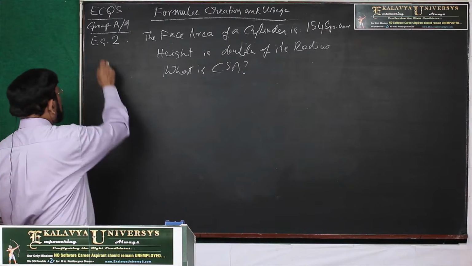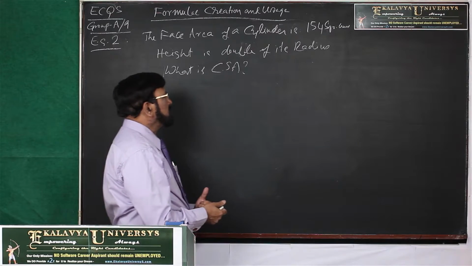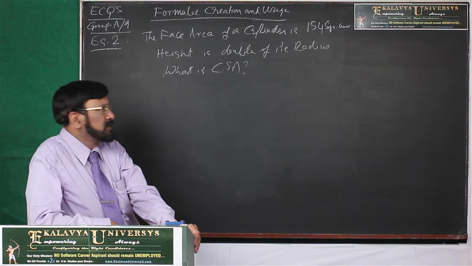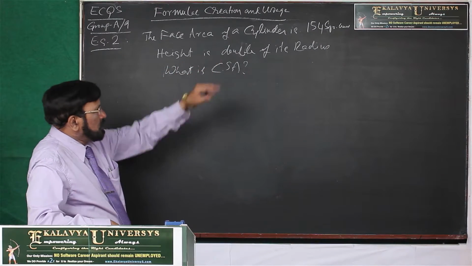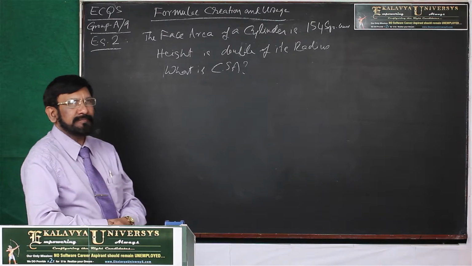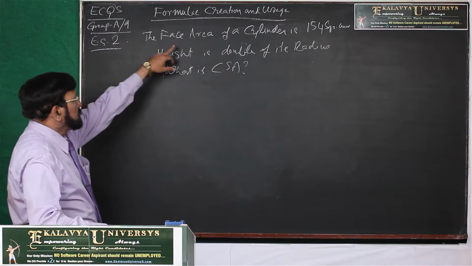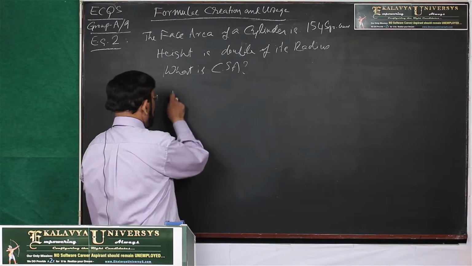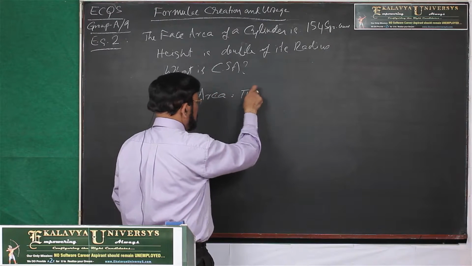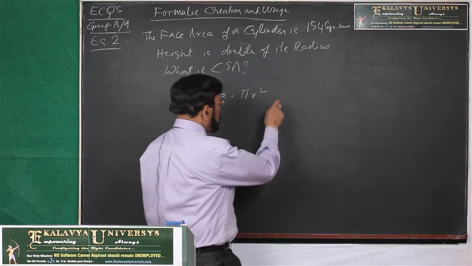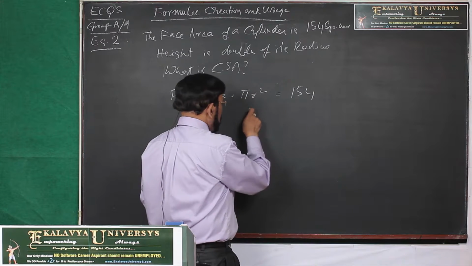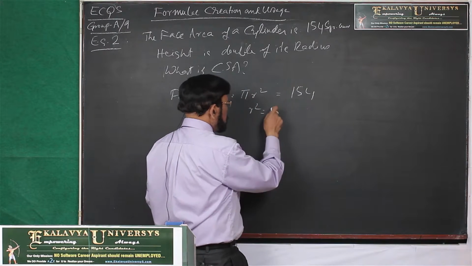Now example number 2. The face area of a cylinder is 154 square centimeters and the height is double its radius. What is the curved surface area of the cylinder? We have to find out. Here you see the face area of the cylinder. As you know, face area is a circular area, and its formula is pi r square. So pi r square is 154.